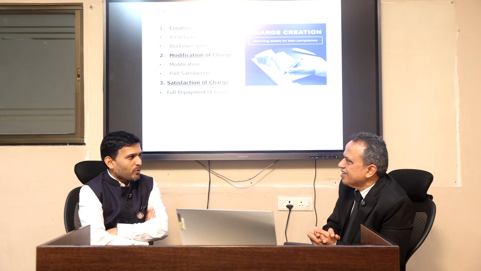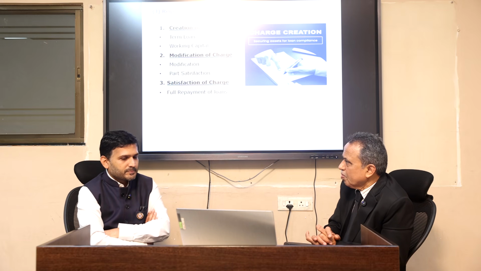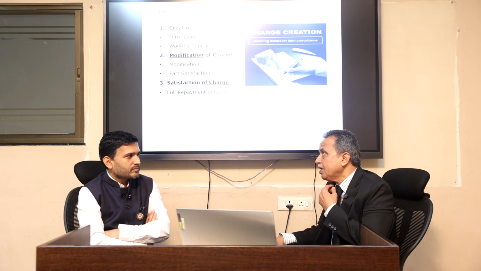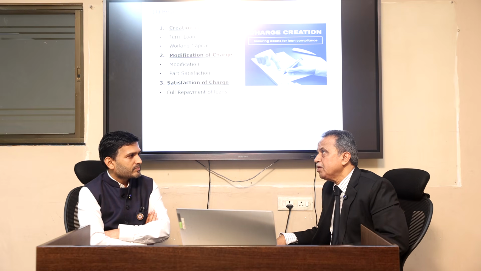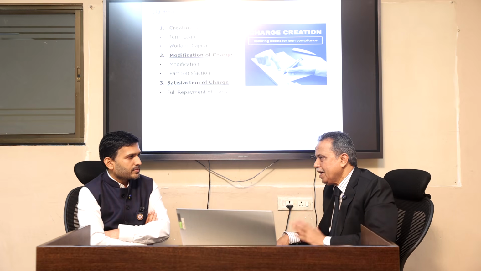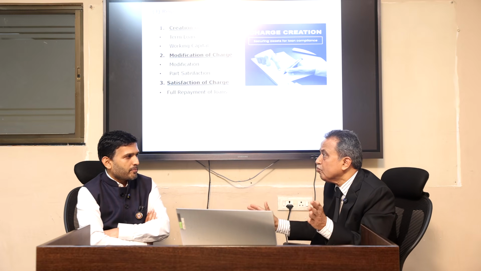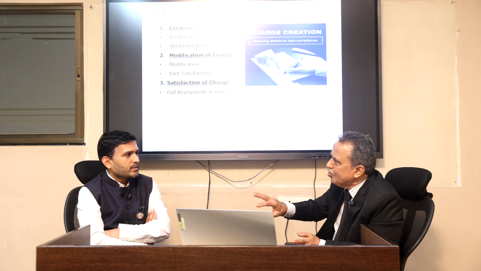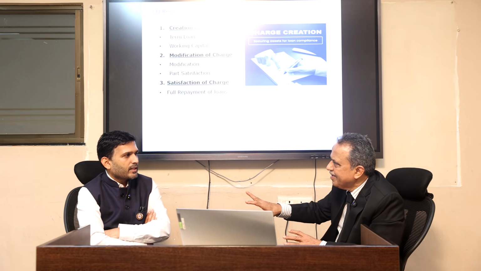That column has to be filled very properly. Sometimes it is part satisfaction. See, sometimes when you file a company, what happens in the beginning? Term loan 1 crore sanction and working capital 1 crore sanction. I advise you to file separate charges, because term loan is going to finish someday, right, and this may continue.